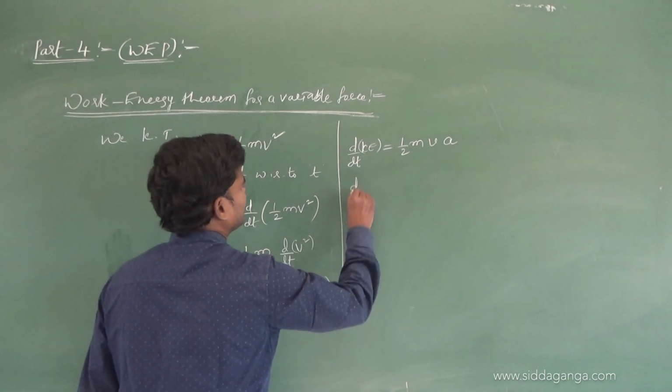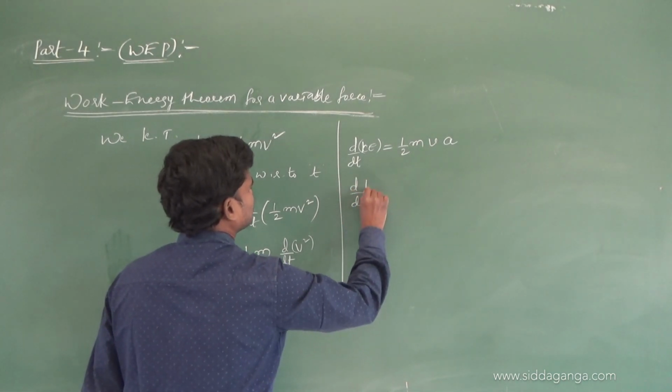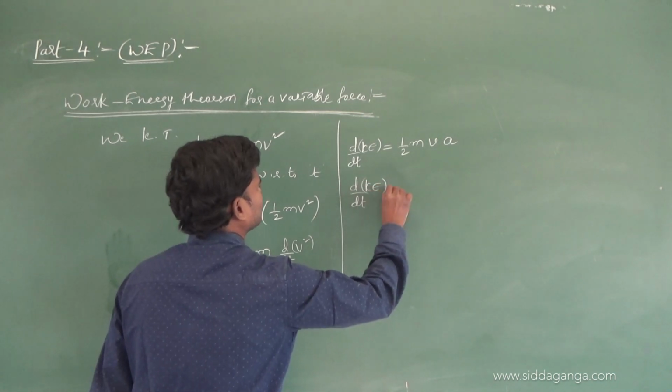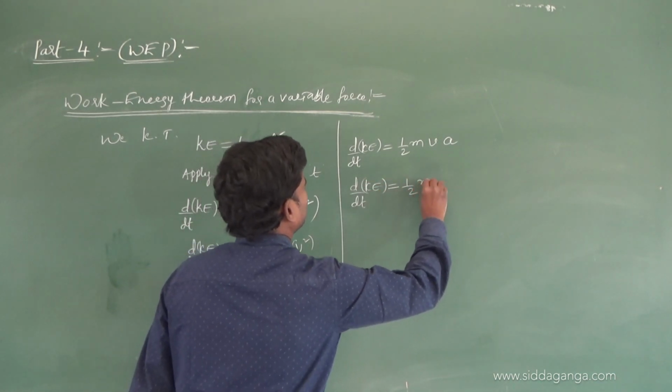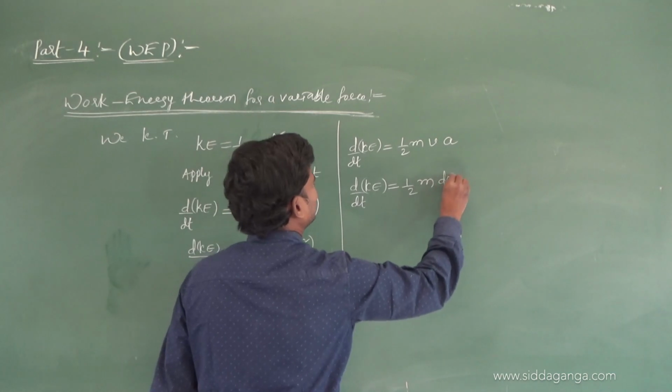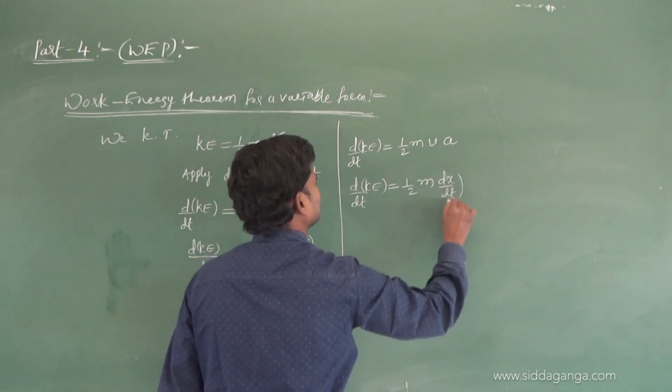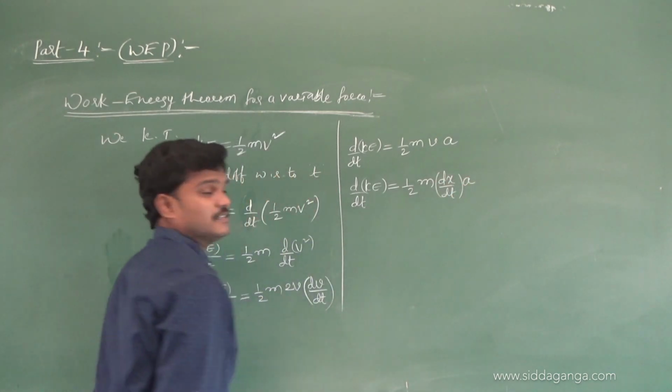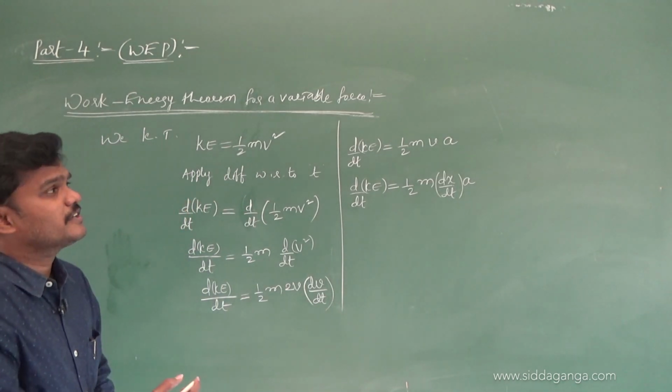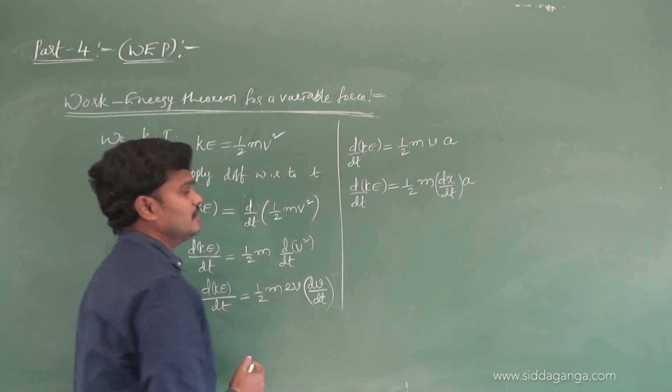So d by dt of KE is half m times v, and what is v? v is nothing but the rate of change of displacement, dx by dt.